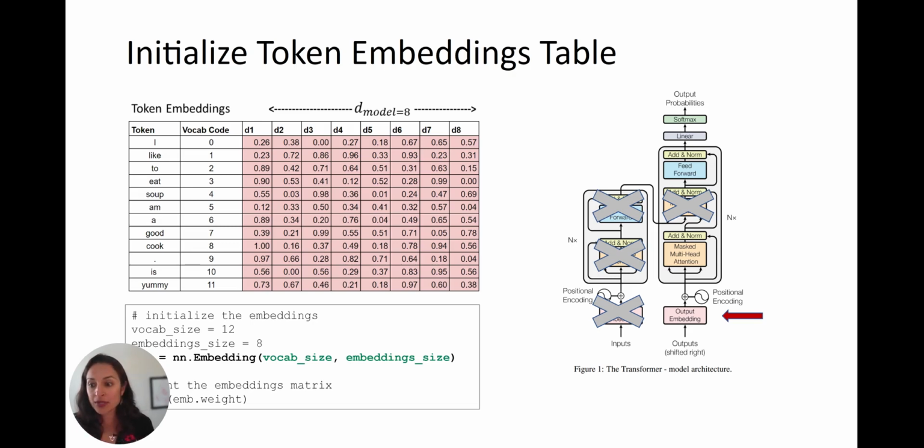And you can see here, as promised, we are here in the output embeddings part of the diagram. And here you can see the code where I've created an embeddings module and inputted 12 for the vocabulary size and 8 for the embedding size. Okay.